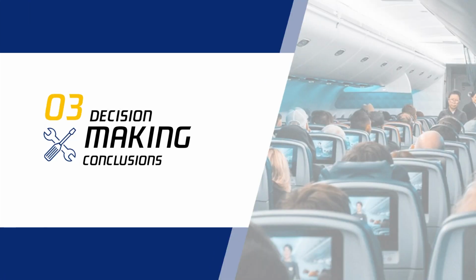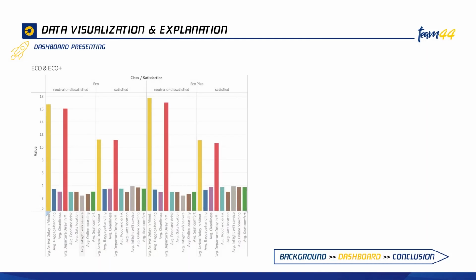Next page, please. This page also shows the age level distribution for the business class, economy class, and economy plus class. We can go to the next.